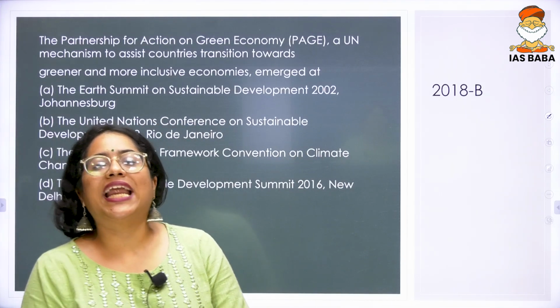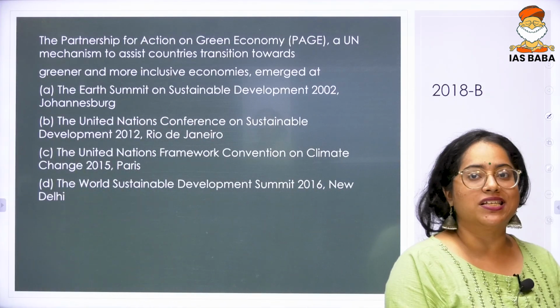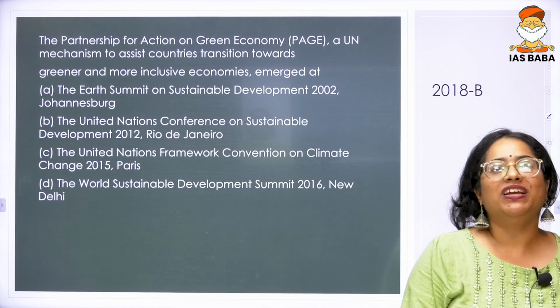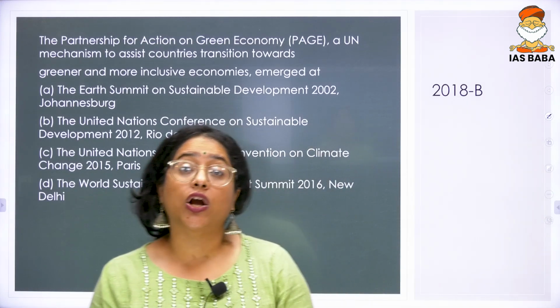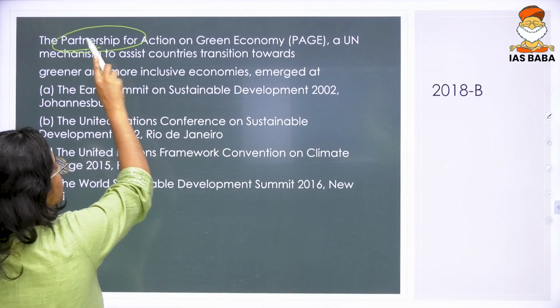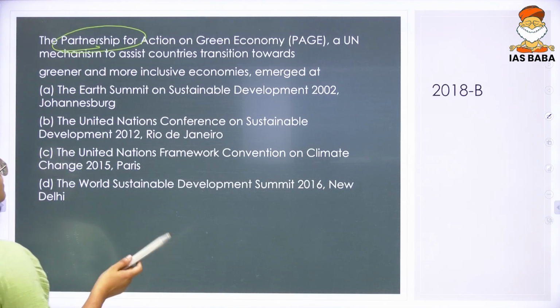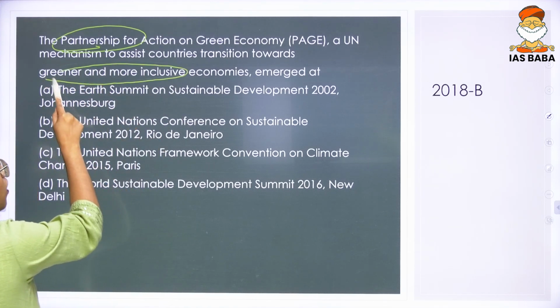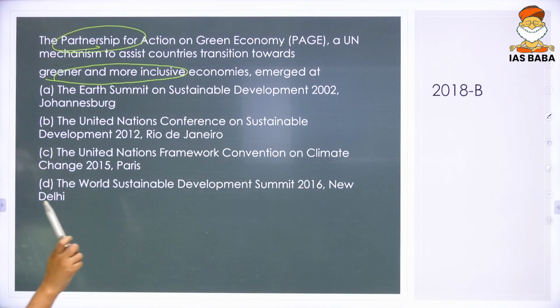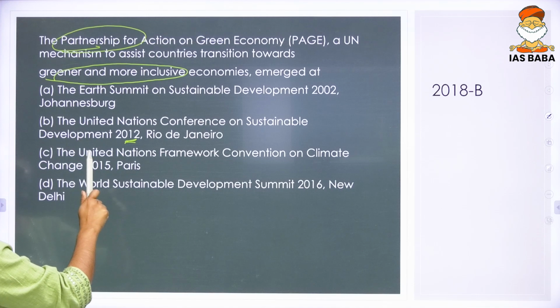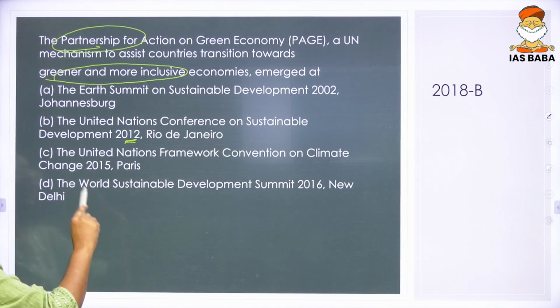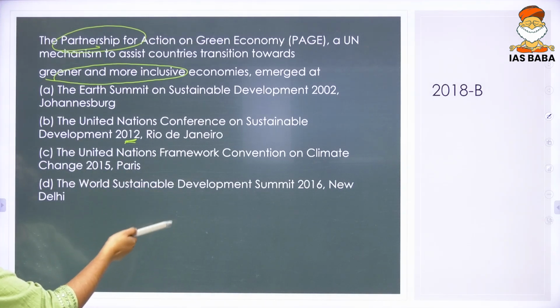Next is a 2018 question. We have moved on from 2016 gratefully. Now in 2018, we have the Partnership for Action on Green Economy. Look at the term again, the Partnership for Action on Green Economy, a UN mechanism to assist countries transition towards greener and more inclusive economies, emerged at: A, the Earth Summit on Sustainable Development 2002; B, the United Nations Conference on Sustainable Development in 2012; C, the United Nations Framework Convention on Climate Change 2015; D, the World Sustainable Development Summit, New Delhi.